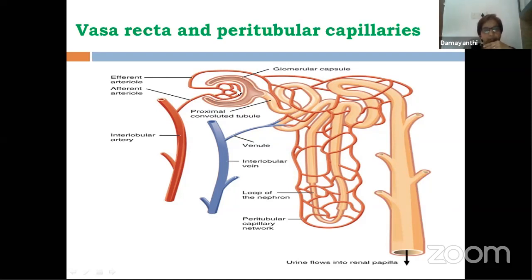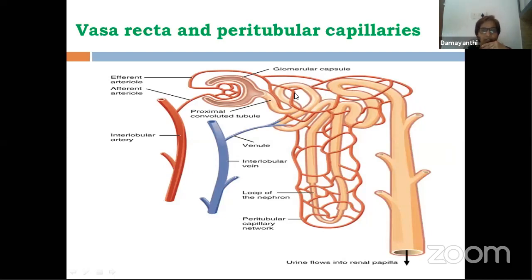Here there are 50 capillaries forming the glomerulus. All of these join together, and the efferent arteriole comes out. This efferent arteriole once again splits into different capillaries. Can you see these capillaries surrounding this tubule?